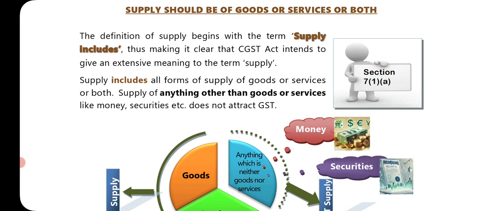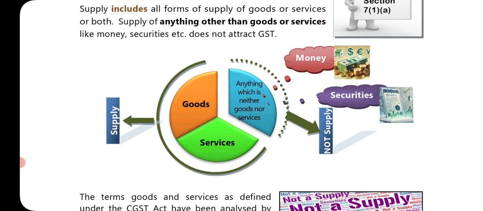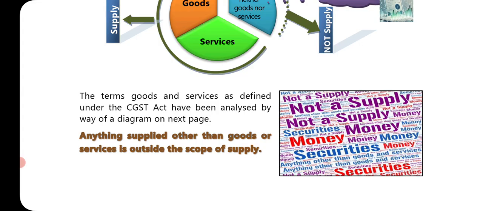Supply includes all forms of supply of goods or service or both. Supply of anything other than goods or service, like money, security, does not attract GST. Supply is goods or service, but anything which is neither goods nor service is removed. Okay, so money, security is not a supply. These are the two examples. Okay, there might be many others also.